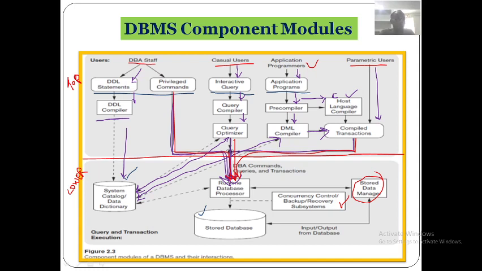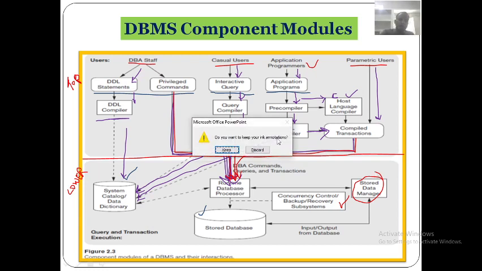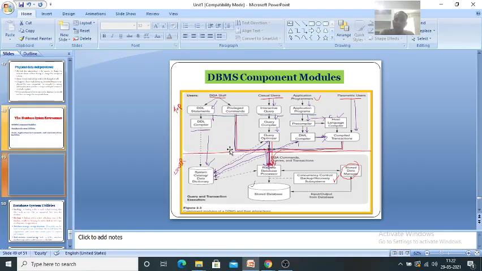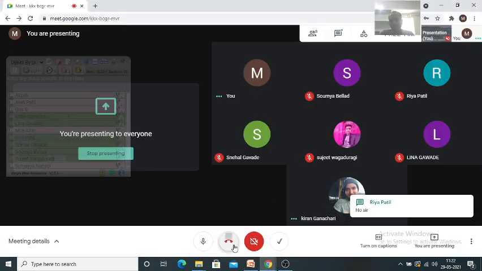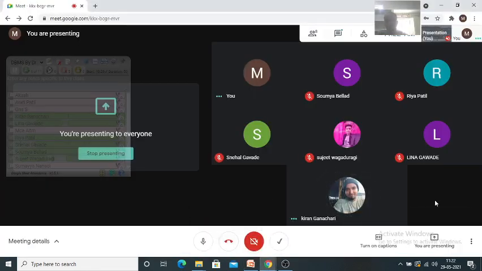Is there any doubt over here? No, sir. If you have any doubts, please ask. Snail, is there any doubt? No, sir. Sujit, no, sir.